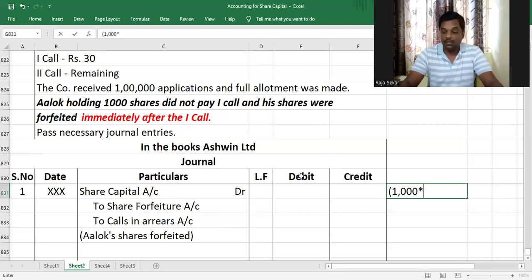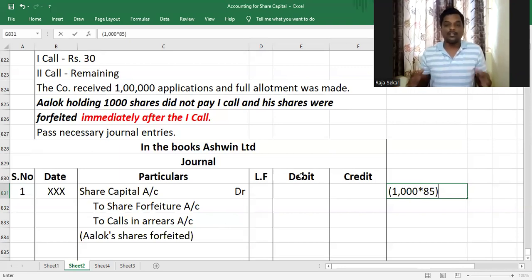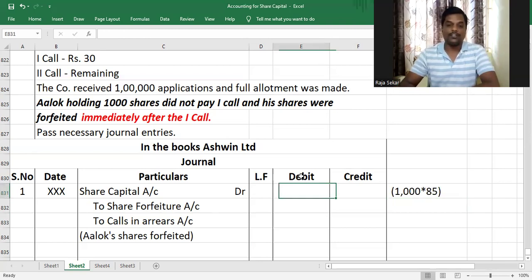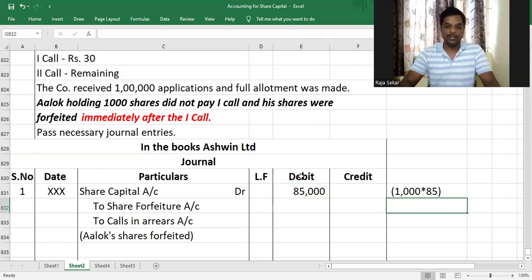And therefore the amount called up will only be 85. That is the face value of the shares 100 minus the second call amount of 15 rupees, which leaves us with 85. Or it is the application money 25 plus allotment money 30 plus first call money 30. When you add all of them up, that is the amount called up per share. So 85,000 will be debited to share capital account.